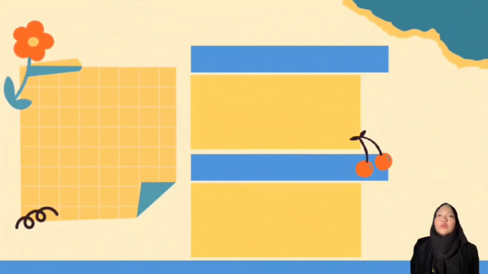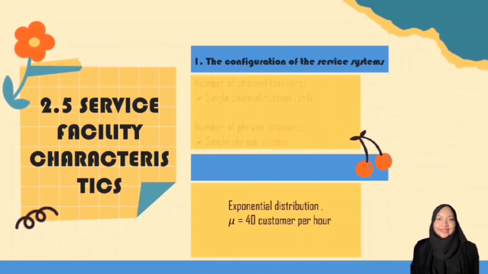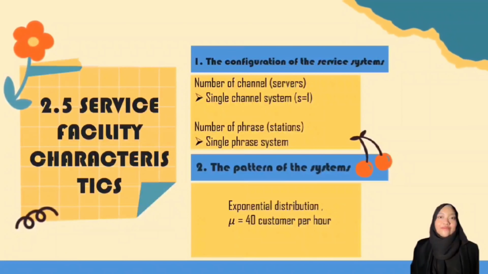Next, we're moving on to 2.5, service facility characteristics. The first one is the configuration of the service system. For the number of channels, it is a single channel system, which means that only one counter is open, or there is only one server. For the number of phases, it is a single phase system, which means that the customers are served at only one station. The second one is the pattern of the service. The assumption for the service time follows the exponential distribution, where mu is equal to 40 customers per hour.